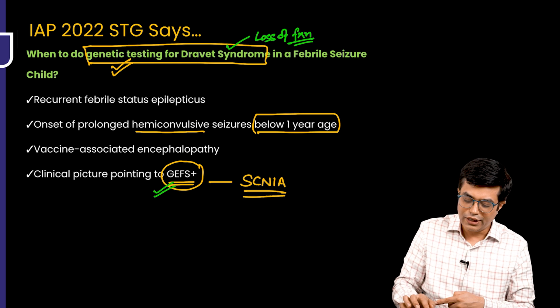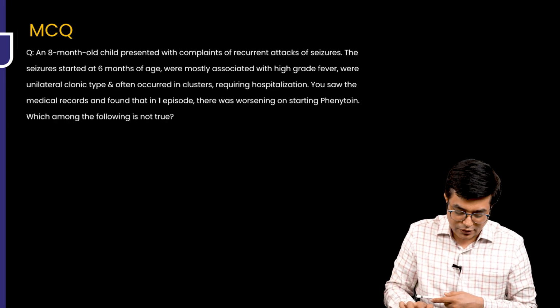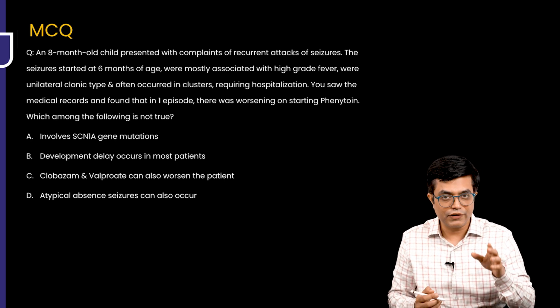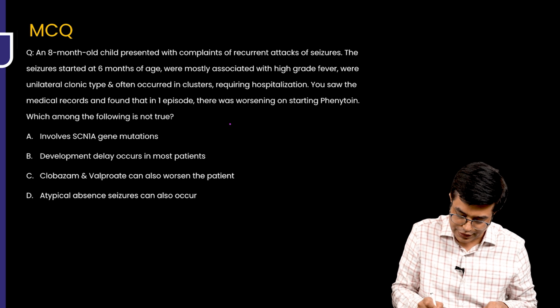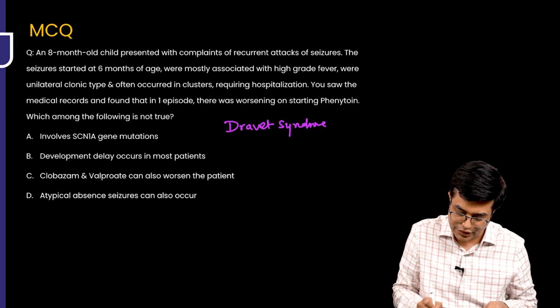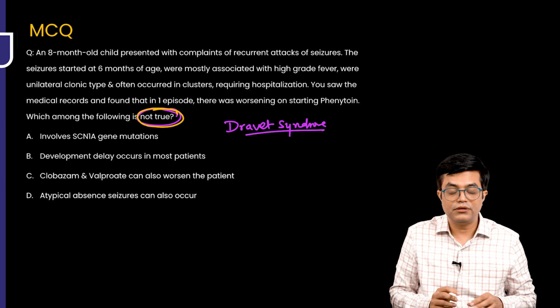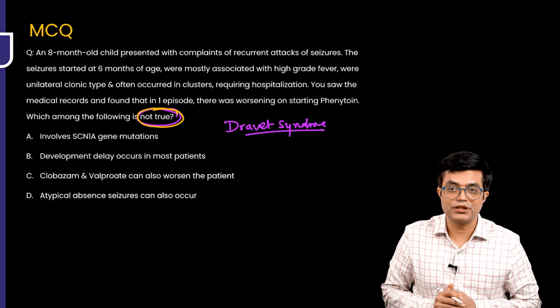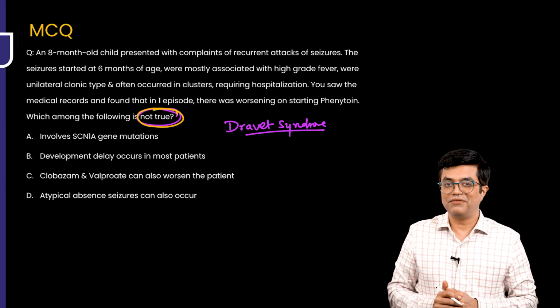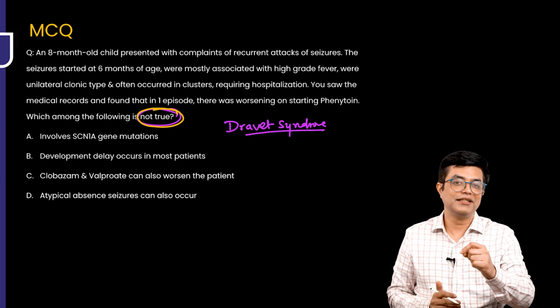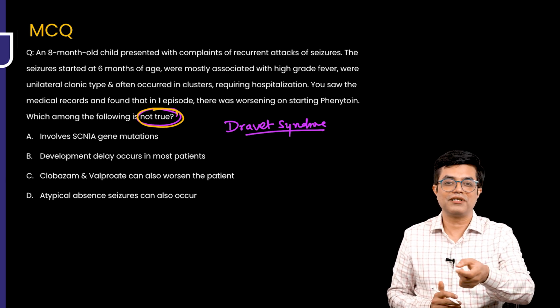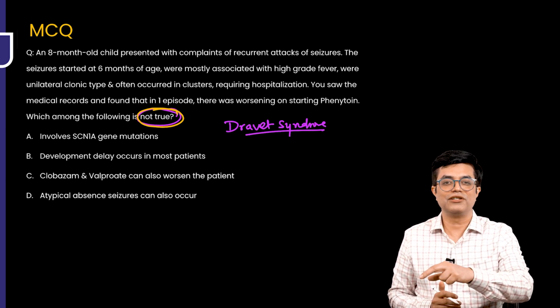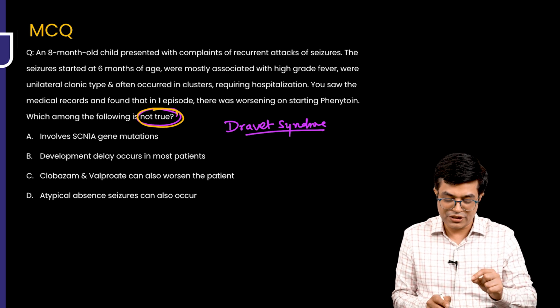Let's go back to the question that we had started. So this was the question. What was the diagnosis that we had made? We had made the diagnosis of, yes, Dravet syndrome, right? Now look at the options one by one. What is the question asking? Not true. All of you are pediatricians, but one thing we still make the mistake of in the paper is forgetting to look at "all except" or "not true". All of the following are true except, these kinds of things. So this question is asking not true.